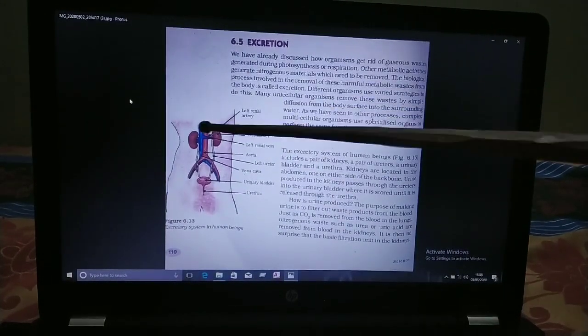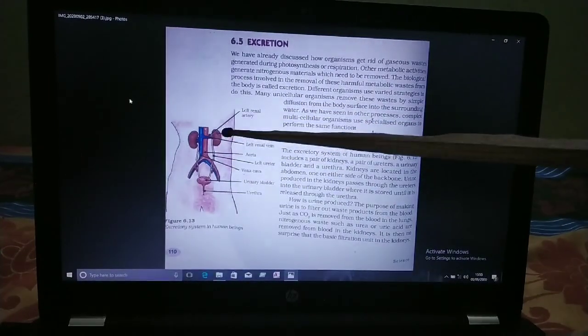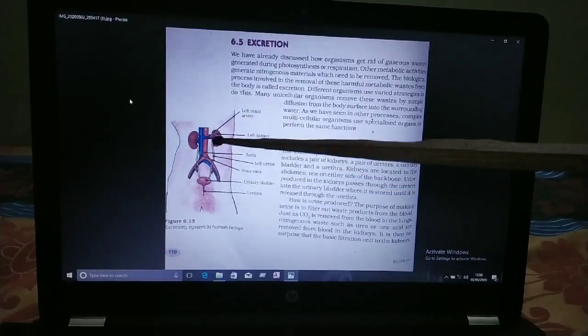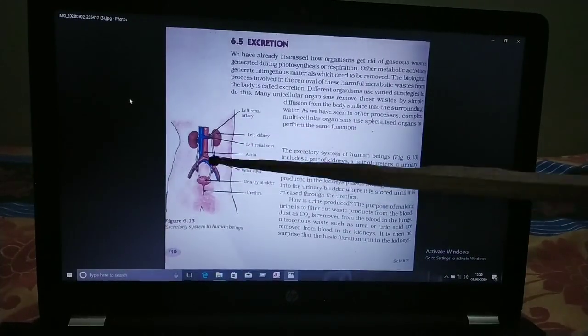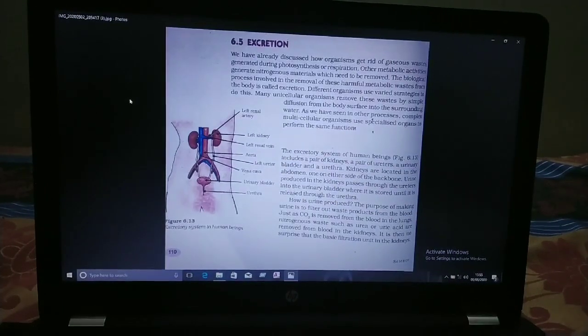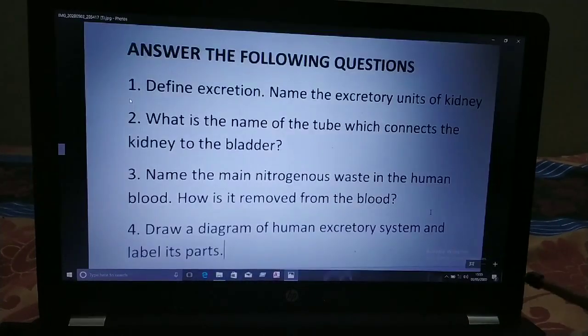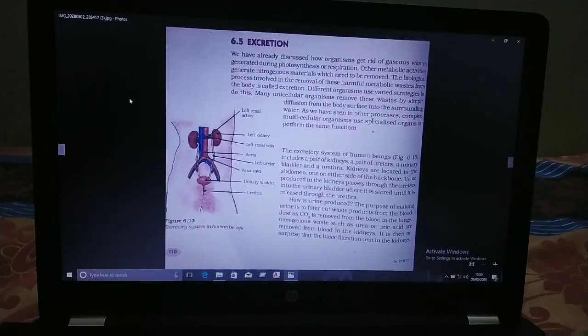So children, in the human body the bean-shaped kidneys and urinary bladder are all present. You have to remember all this.